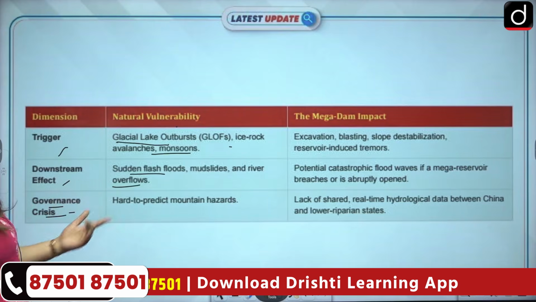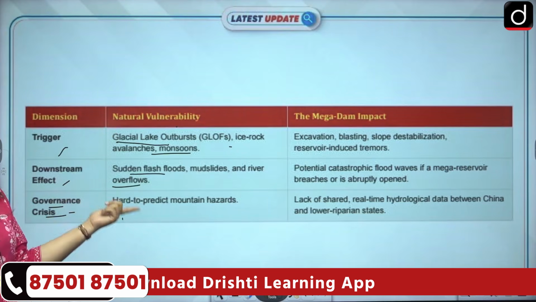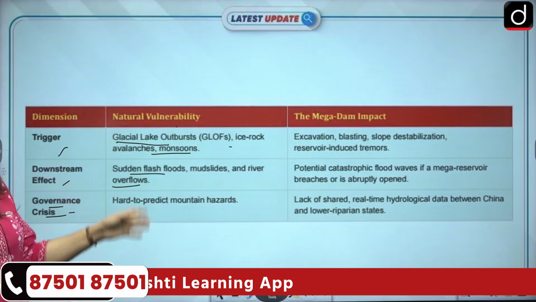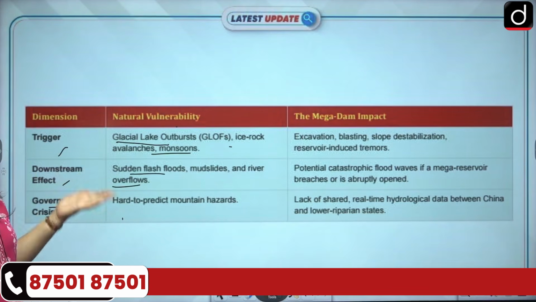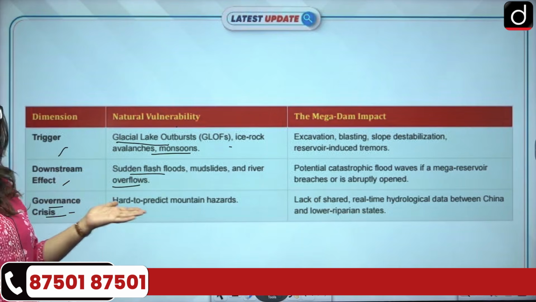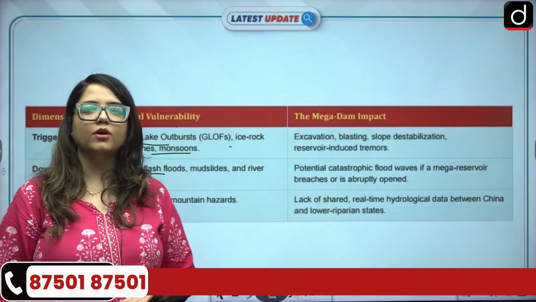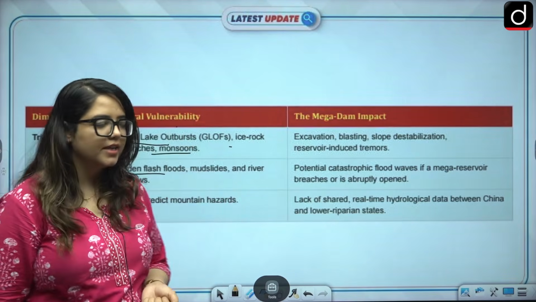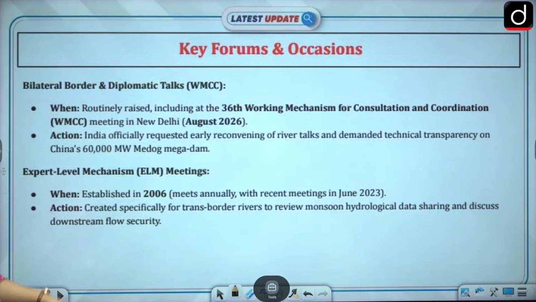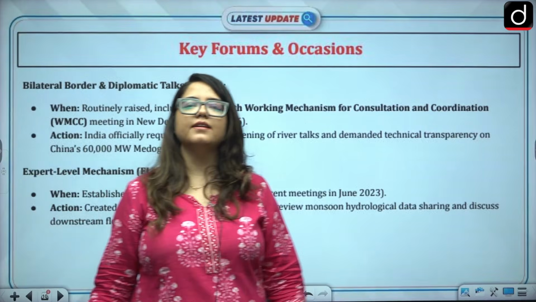Governance crisis, because it is hard to predict. Natural vulnerabilities are hard to predict in mountain hazards. But in the mega dam impact, we obviously know that any lack of shared real-time hydrological data will create effects on other nations, right? So we cannot compare it with the natural things because it is not equal, right? Exactly. So India has been raising this question again and again and again.